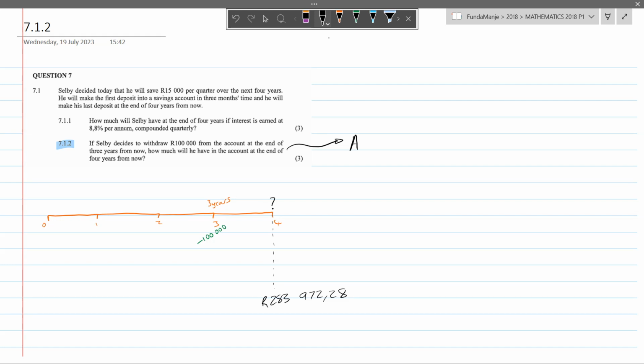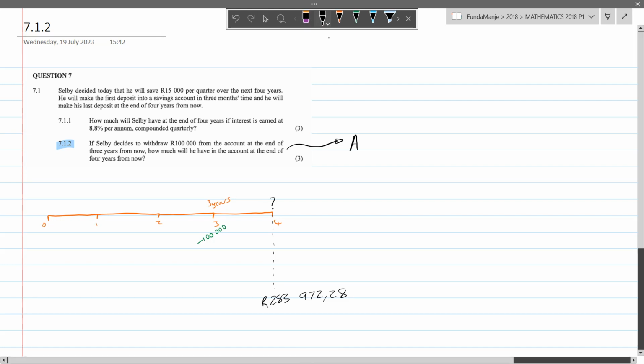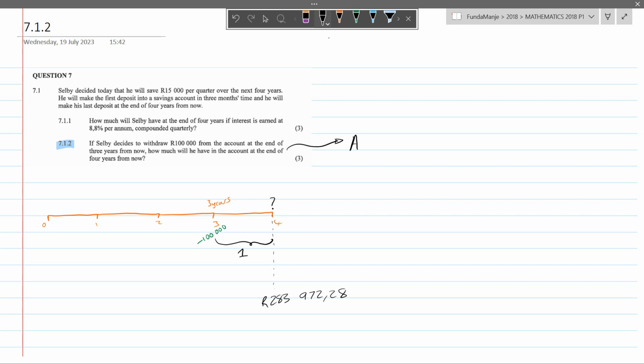Now that money could have earned interest for how long? That 100,000 that he takes out, it could have earned interest for about a year. So he's not only withdrawing the 100,000 from the account, but he's also removing the possibility of earning interest on that amount.